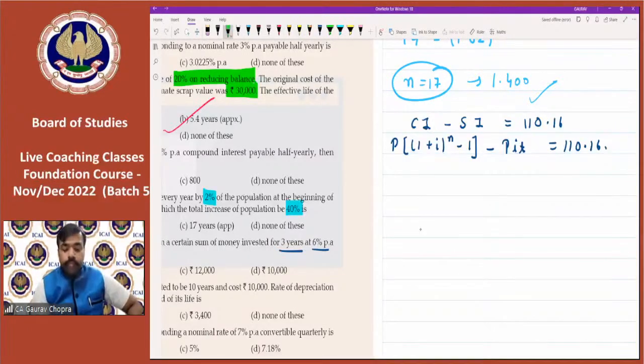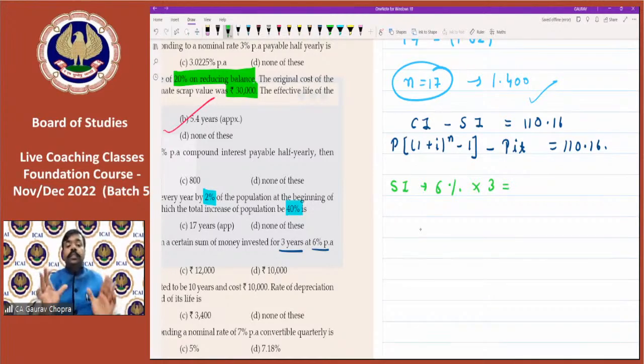So if we go for simple interest, what is the rate of interest per annum? For 1 year, how much is the rate of interest? The question clearly says 6%. We will earn 6% in 1 year. And the time period given is 3 years. So in 3 years, how much percent interest will we earn? So we will earn 18%, right? 6% in 1 year, then 18% in 3 years.